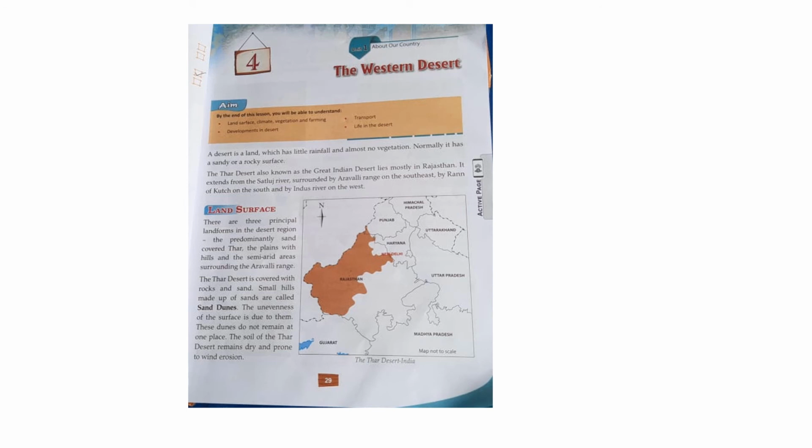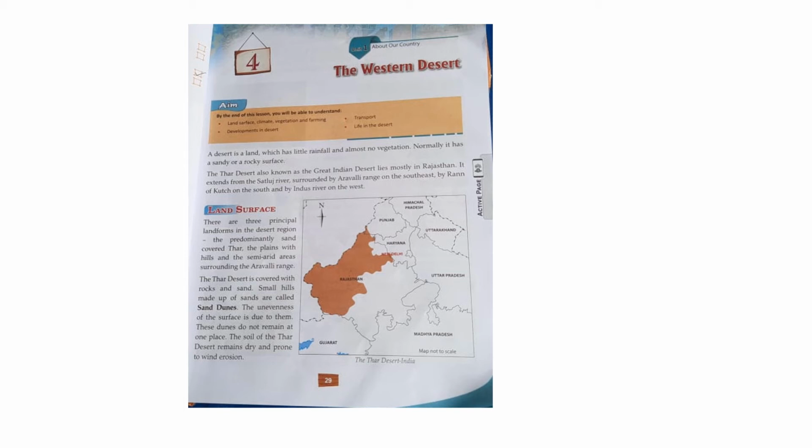Land surface. There are three principal landforms in the desert region: the predominantly sand-covered Thar, the plains with hills, and the semi-arid areas surrounding the Aravalli Range. The Thar Desert is covered with rocks and sand. Small hills made up of sand are called sand dunes. The unevenness of the surface is due to them. These dunes do not remain at one place. The soil of the Thar Desert remains dry and prone to wind erosion.